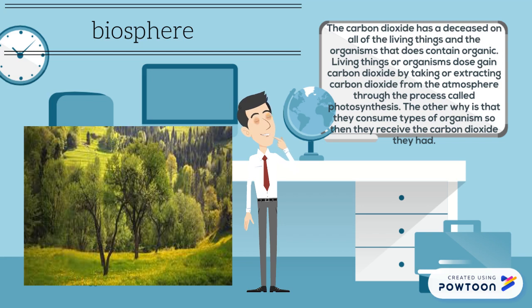Carbon dioxide is found in all living things. Organisms gain carbon dioxide by extracting it from the atmosphere through a process called photosynthesis. Other organisms consume those organisms, so they receive the carbon dioxide they had.